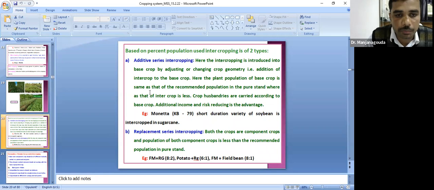Here the population of both the crops is less than the recommended population in the pure stand. Say for example, maize plus green gram. For pure crop, the maize population should be around 55,000, but in a replacement series around 30,000 maize plants and around 25,000 green gram. That is called replacement series, with different row proportions. Very, very important, please note, in our Indian condition, mostly we will follow the additive series of intercropping.